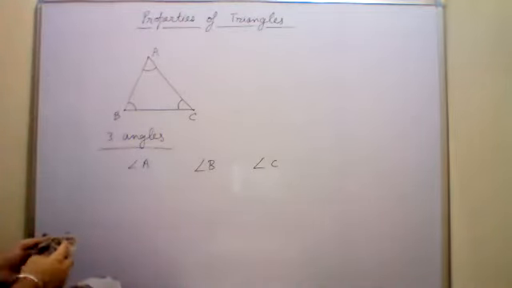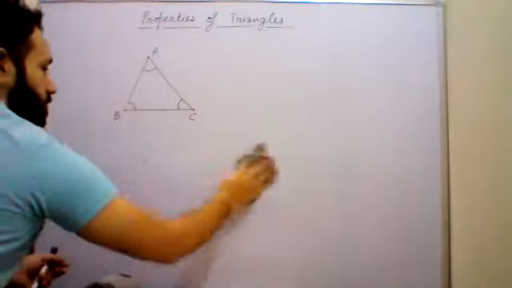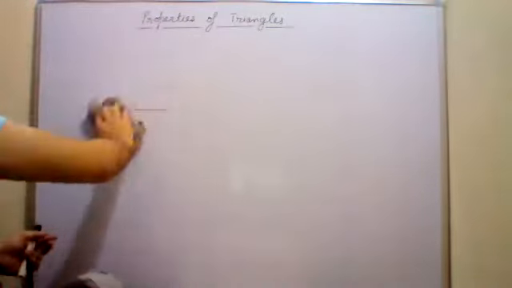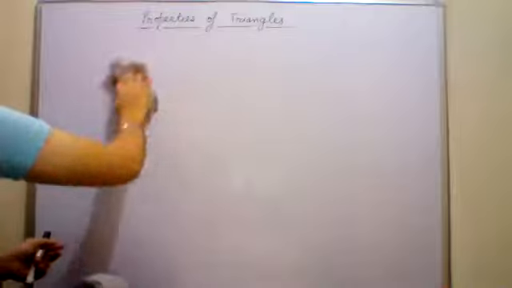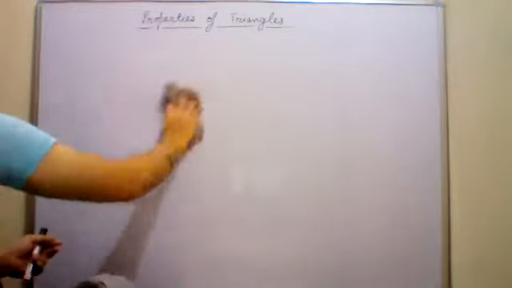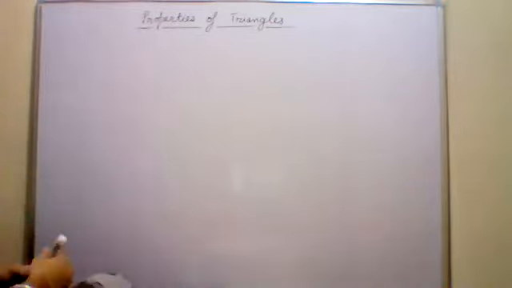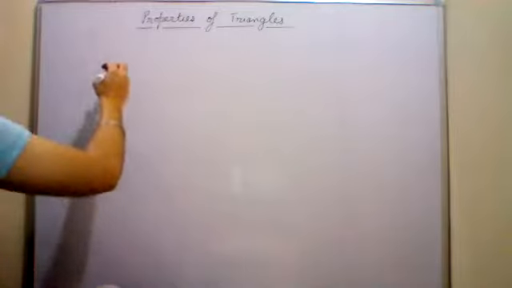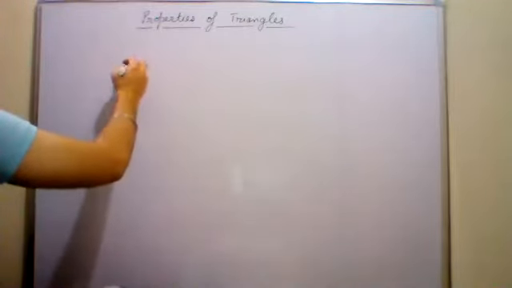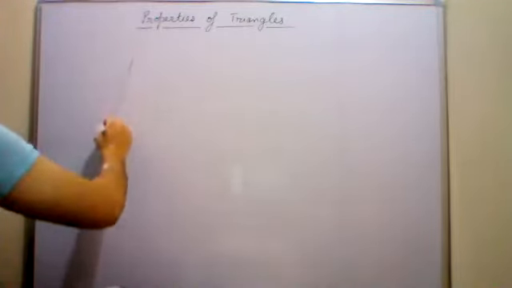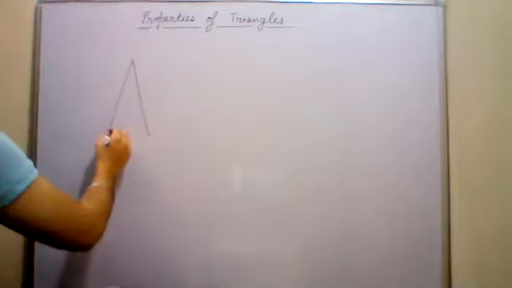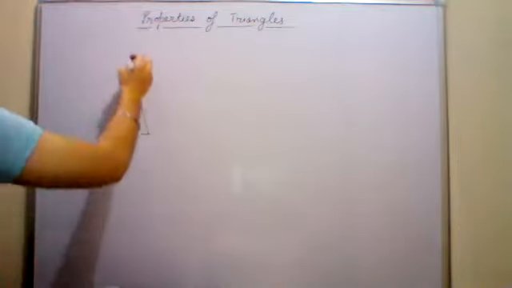Types of triangles. Anyone? Which types of triangles are there? Sir, isosceles triangle, scalene triangle, and equilateral triangle. Yes, very good. Three types of triangles on the basis of the length of sides. First is your isosceles triangle. Isosceles triangles are those in which two sides are equal.